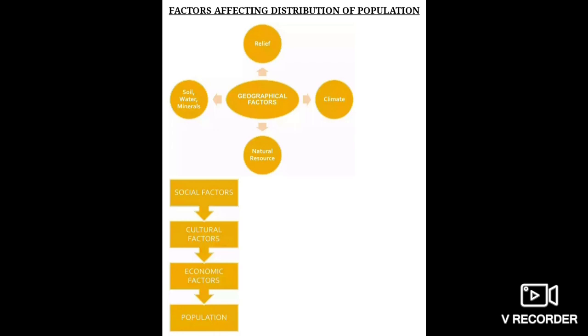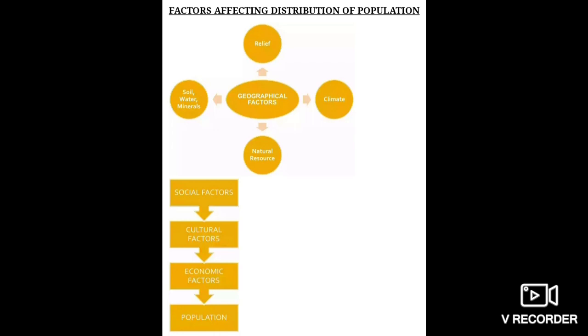Then comes cultural. Places with religious or cultural significance attract people. The areas which have a number of temples, right, or a number of churches, attract the people, just like Varanasi in India, and Jerusalem and Vatican City are other examples, right? Then comes economic.